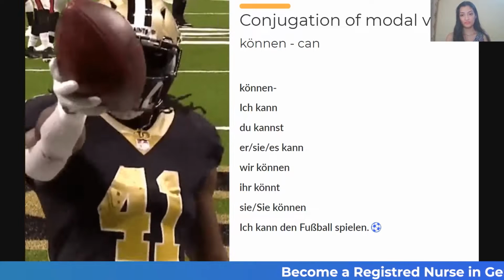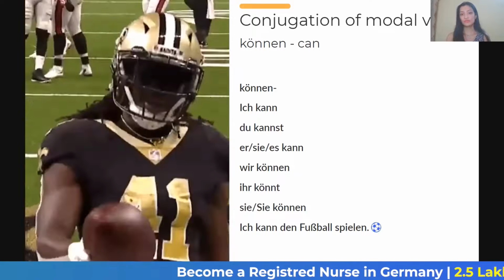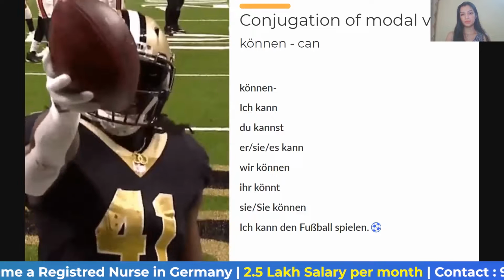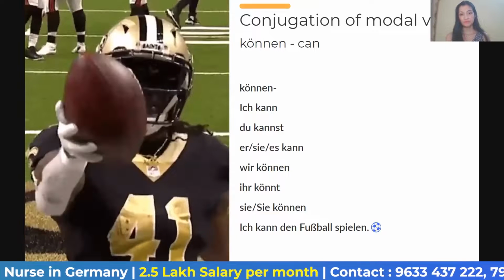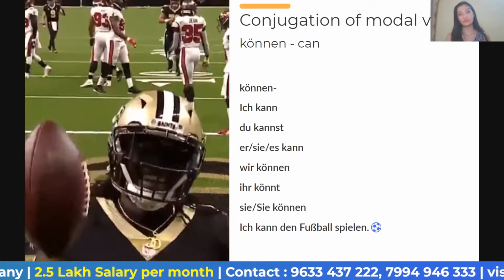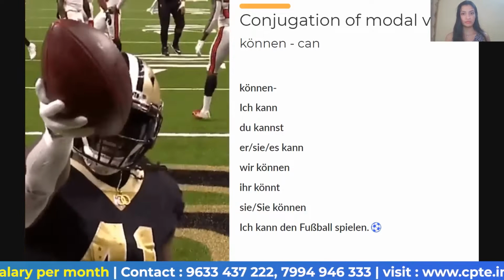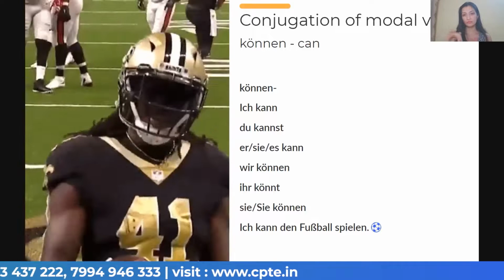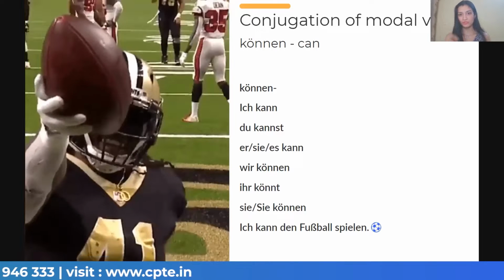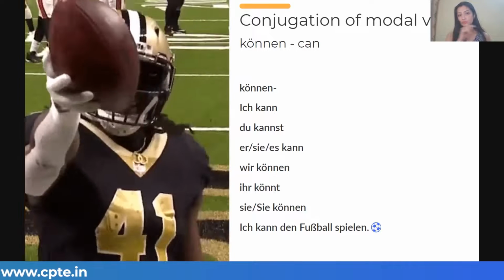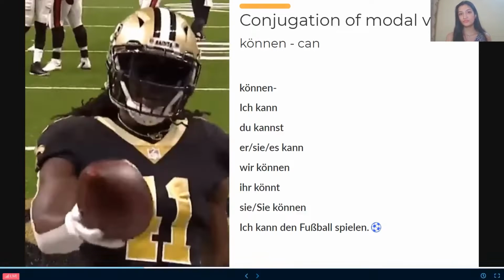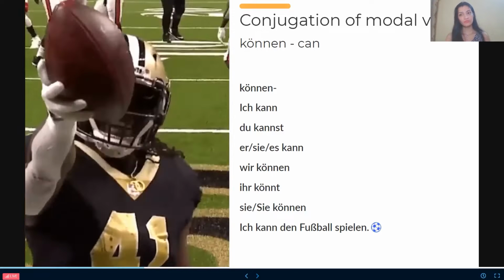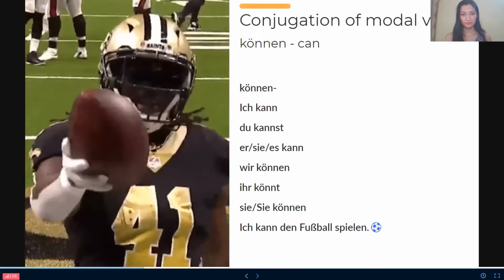Also in the conjugation, with ich and er/sie/es the form remains the same, and the umlauts will be removed from there. Also, in ich, du and er/sie/es only, the umlaut will be removed and there will be a vowel change in the verb stem, like in können, after removing en, könn is remaining. So in ich, du and er/sie/es, the umlaut will be removed, and also a vowel change is there, that ö has shifted to a. So these three things you need to remember while doing the conjugation.